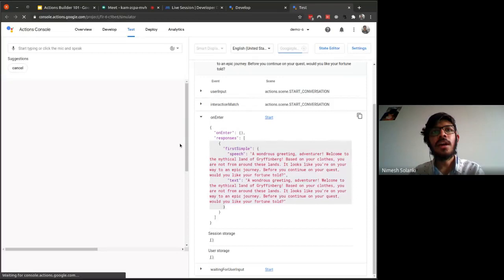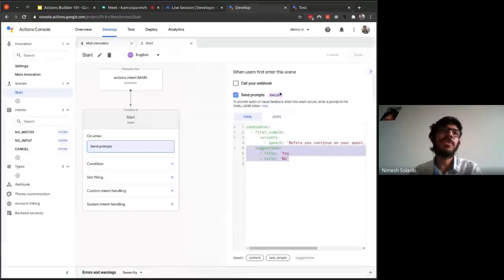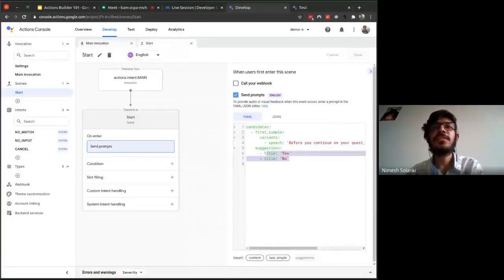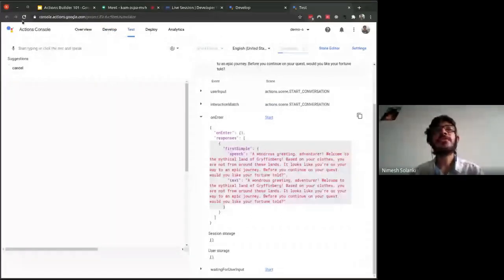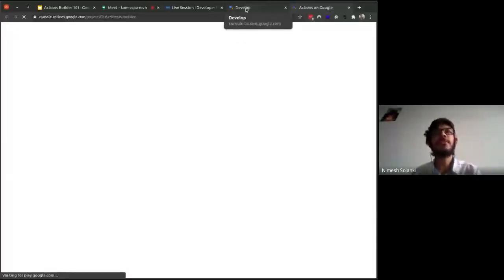Still we are not getting the suggestion chips. This is one little bug, I don't know why. It works for some people, it doesn't work for others. Let me refresh this again. Last night when I was trying, it was going so smoothly, I didn't have to refresh a few times. But right now it's not happening. Come on.